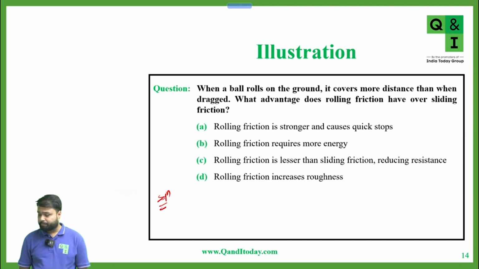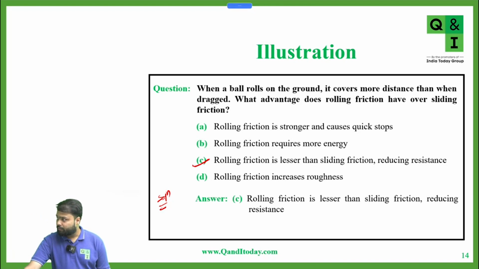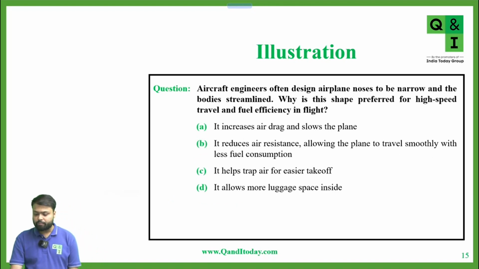Very good. Okay, so the first one, rolling friction is stronger and causes quick stop, is incorrect. Rolling friction requires more energy? No, because we know rolling friction is the least. Now, rolling friction is lesser than sliding friction, reducing resistance. This is correct. Rolling friction increases roughness? No. Very good. Option C is correct. Now, next question.